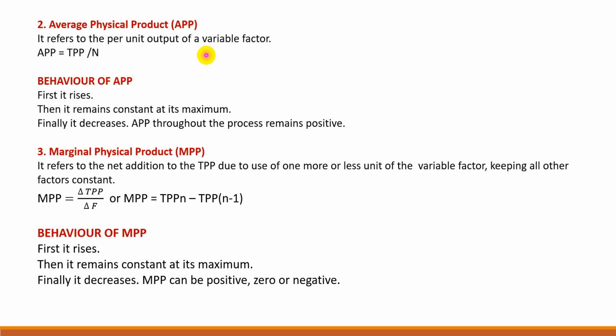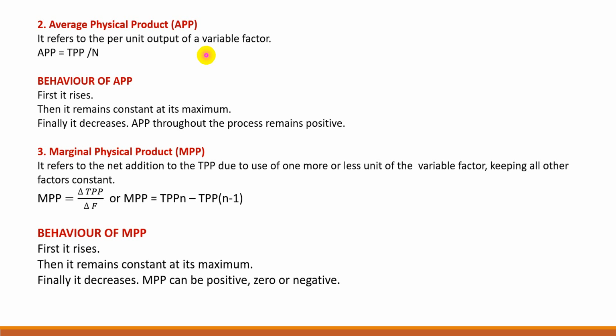For example, if total product of 4 labor is 120 units and total physical product of 3 labor is 90 units, then the marginal product of labor is 120 minus 90 is equal to 30 units of fourth labor.